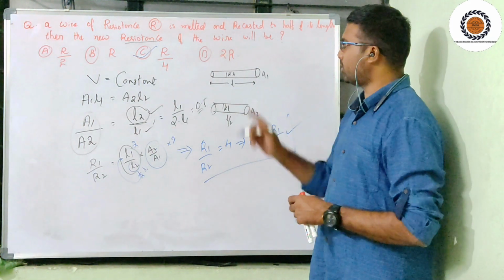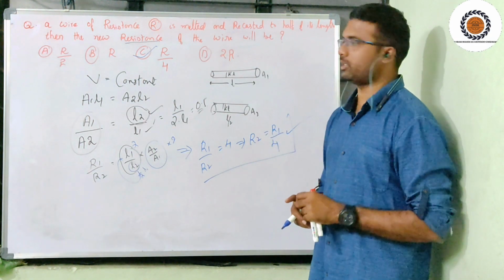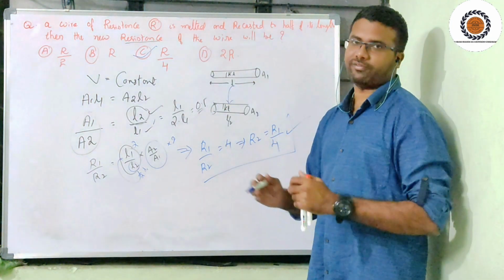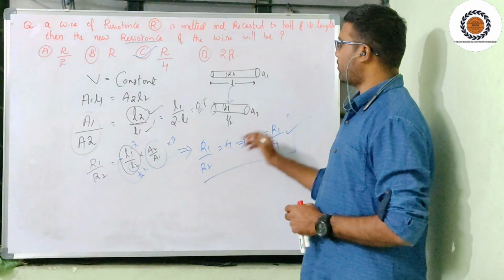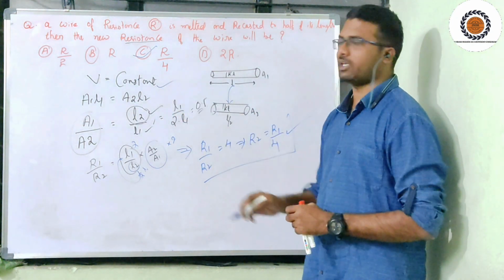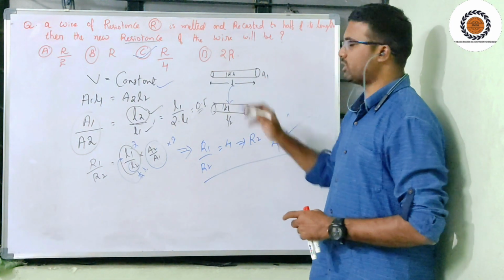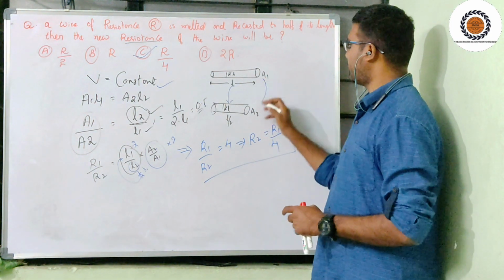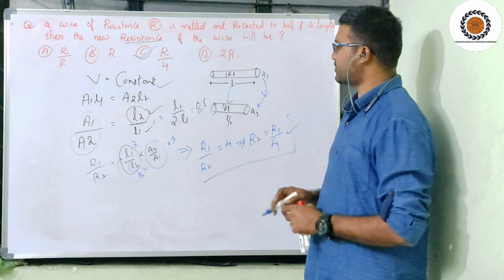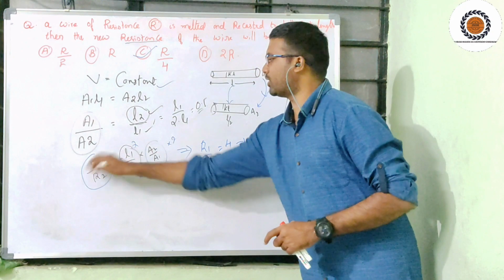See, in the previous session the modification was done in both ways, but here the modification is done in one parameter, that is the length parameter. Length is reduced to half. Volume is constant, and the modification is done lengthwise. Area wise it's the same, so I connected area wise and then re-substituted in the resistance.